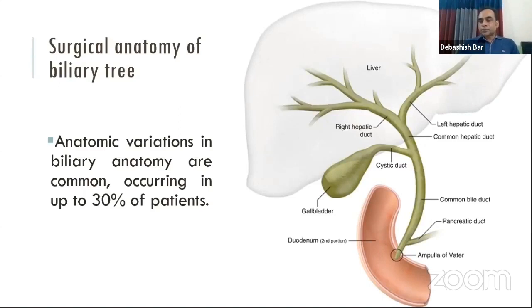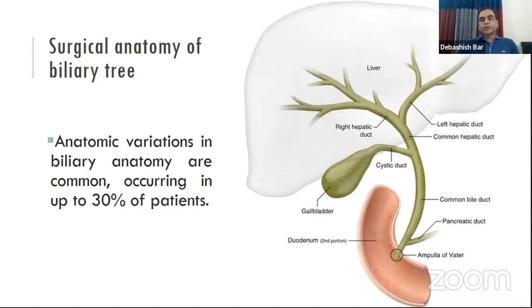Before going to the topic, calculous biliary disease, at first we will discuss the surgical anatomy of the biliary tree. The surgical anatomy and physiology are important for the undergraduate students because a lot of MCQ questions will be asked in the examination. So we have to know that. But for the postgraduate students, the variations of the anatomy and physiology will be important. The biliary tree may be variable in 30% of patients.